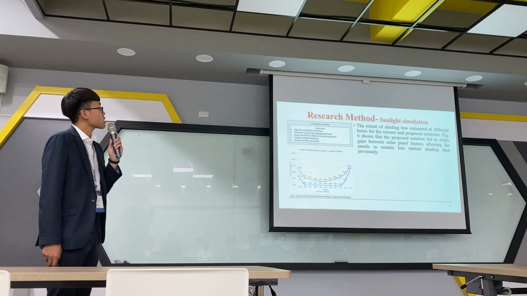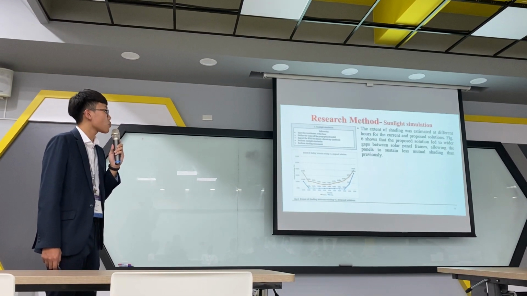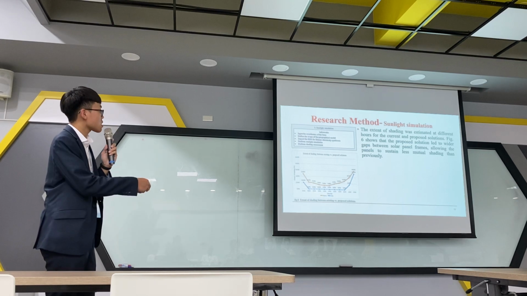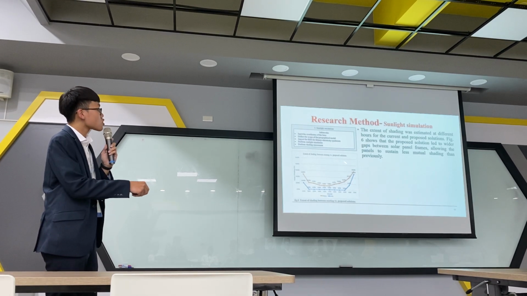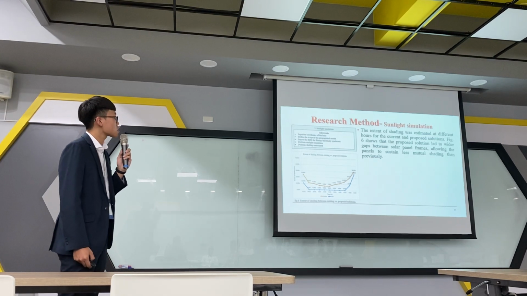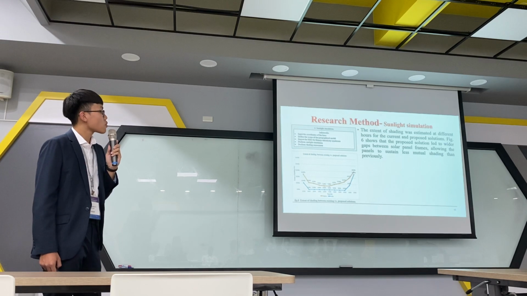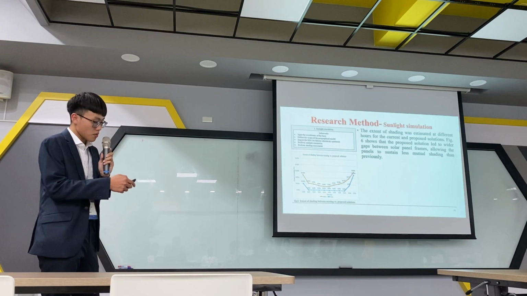The extent of shading was estimated at different hours for the current and proposed solutions, and figure 6 shows that the proposed solution led to wider gaps between solar panel frames, allowing the panels to sustain less module shading than previously.